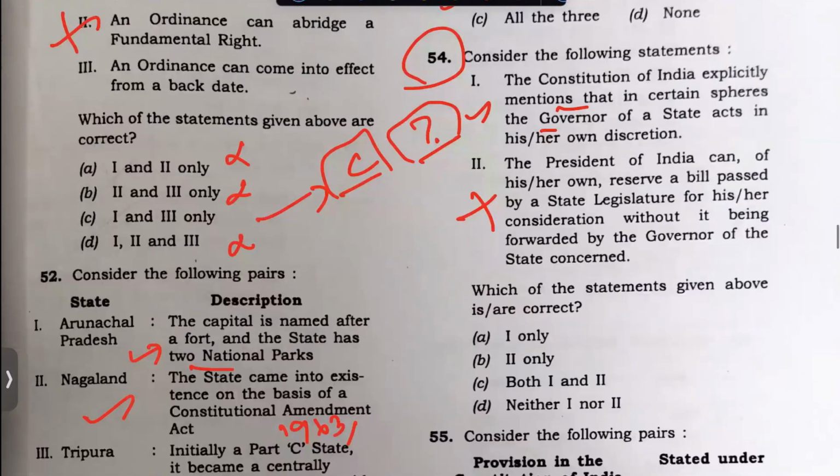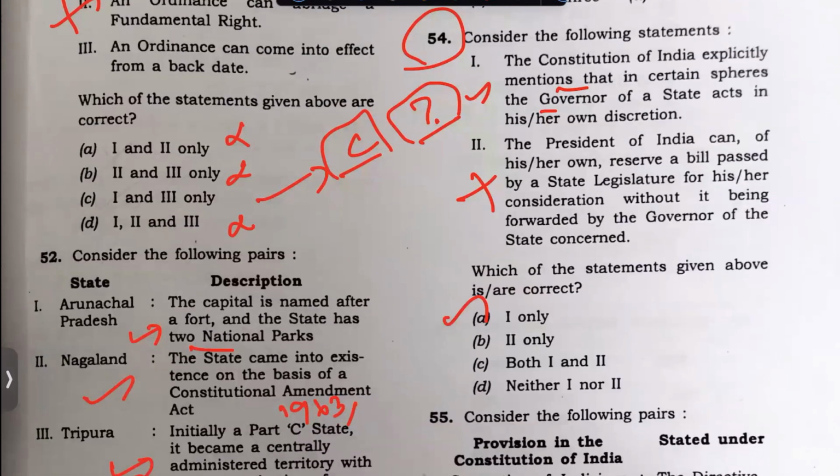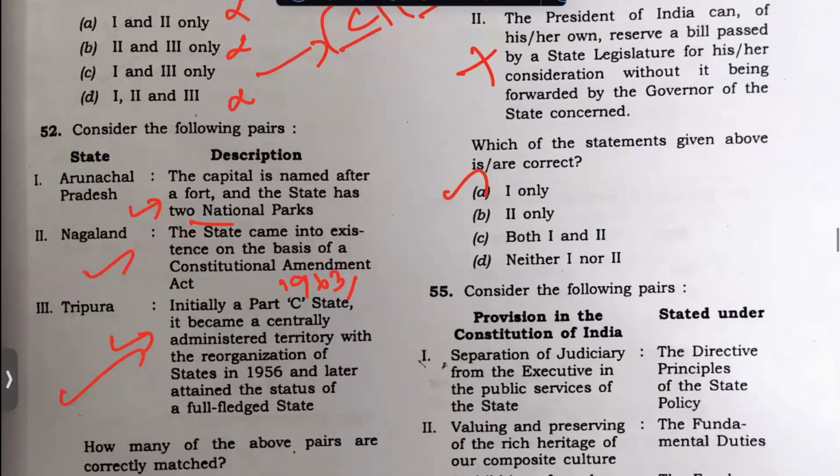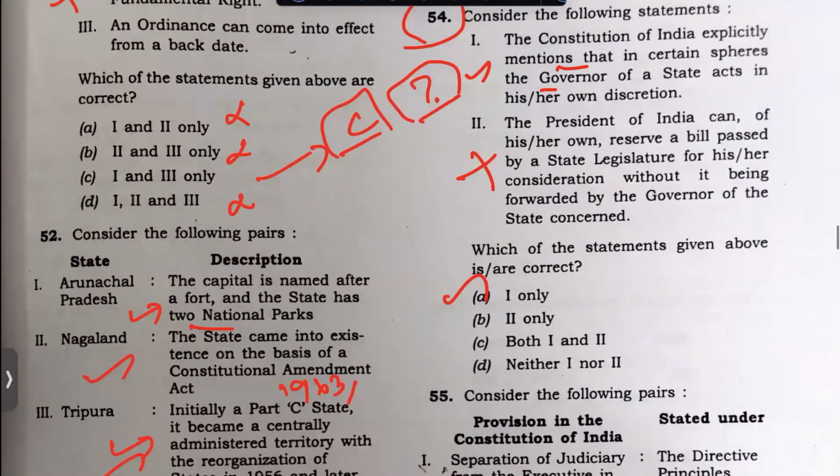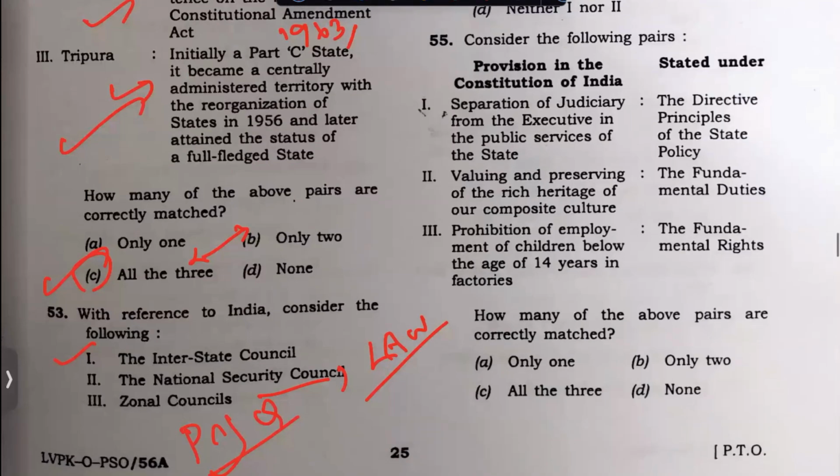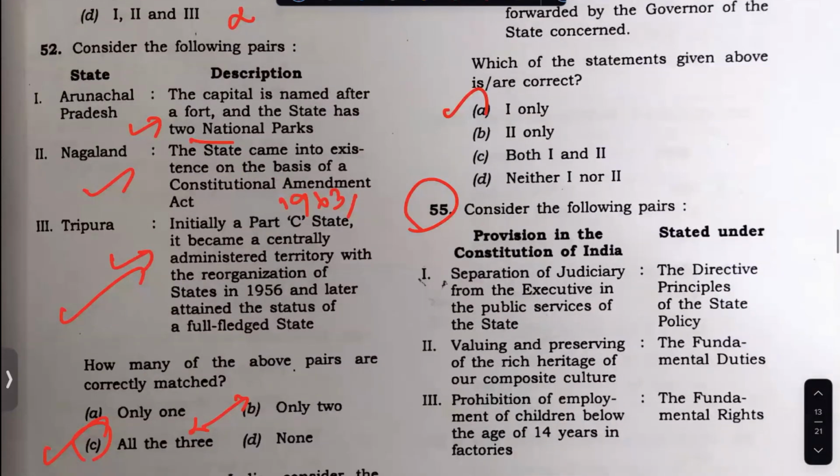This cannot be done. President cannot reserve a bill unless the governor reserves the bill. This is an issue which has been there in the news for a very long time. This should have been taken. See, look at these questions. These questions should have been taken.